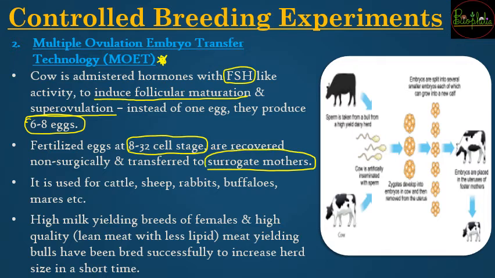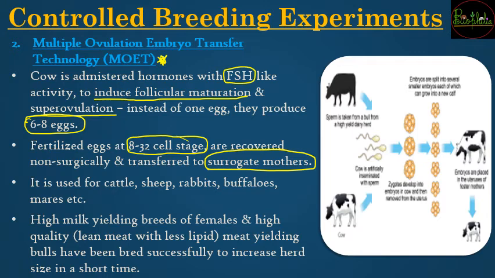The very important thing to remember here is that the egg production will come from one cow, and the mother or the cow which is going to give birth is going to be a second cow. So only the egg of one cow is used, and only the womb or uterus of the other cow is used. Why are the eggs used from one cow? The reason is that the cow from which the eggs are taken may have superior qualities. So you don't want her to take care of the calf, you just want her genetic material through the eggs.